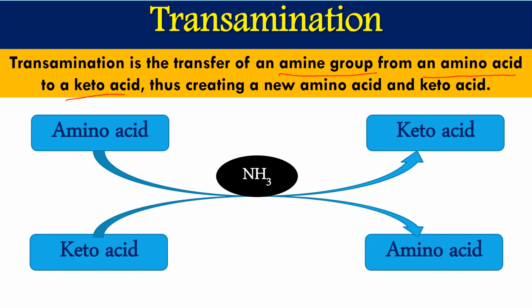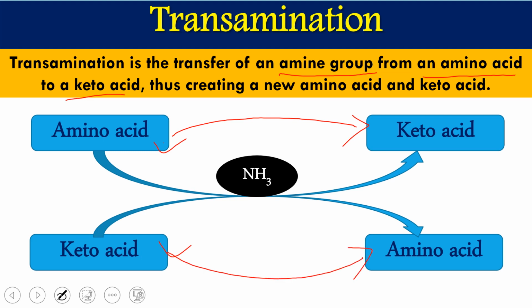After the removal of the amino group, this NH3 ammonia will be taken by a keto acid, and this keto acid is converted to the corresponding amino acid. So there is a transfer of the amino group from this amino acid to this keto acid. From here the amino group will be removed and this keto acid will take it. So ultimately this amino acid is converted to a keto acid and this keto acid is converted to an amino acid by taking that ammonia or amino group.